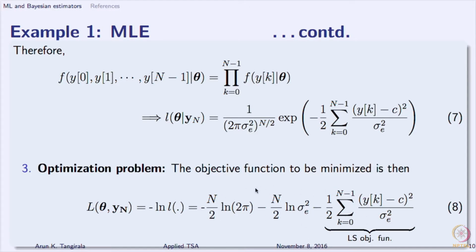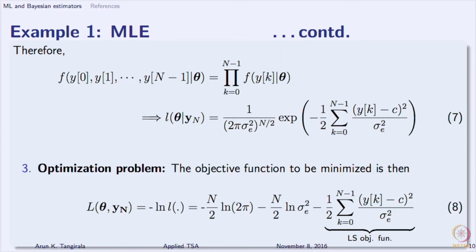Now, if you look at this expression 8 carefully, particularly pay attention to the last term, that is something that we have seen before, right. That last term which has a summation, we have seen that before in the context of least squares estimation. If you recall, when we introduced estimation with this example and we said we would like to minimize the sum square error, which is nothing but the least squares idea, you encounter this term.